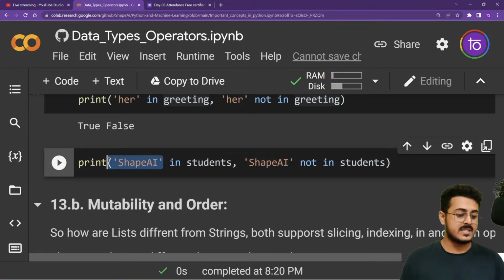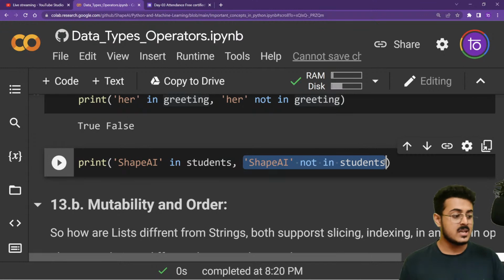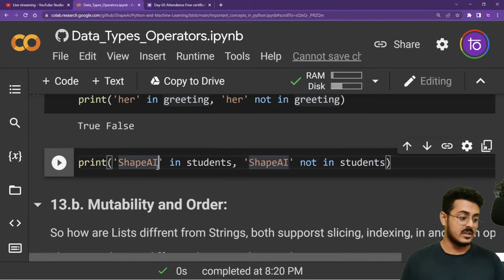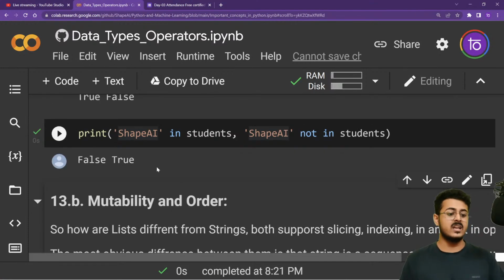So is shape AI present in students? No, shape AI is not present in students. So this statement will be false. Similarly, you have shape AI not in students. Yes, shape AI is not present in students, so we are getting true as our answer. If I run this particular line of code, we are getting false and true as our answer right over here.